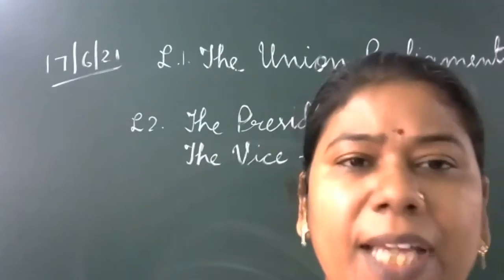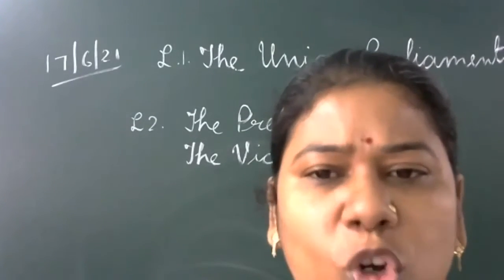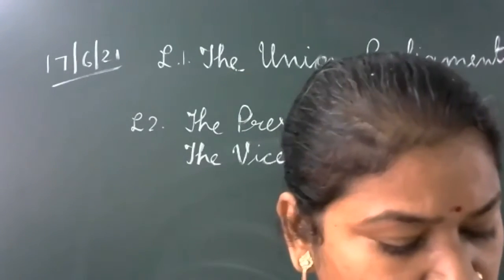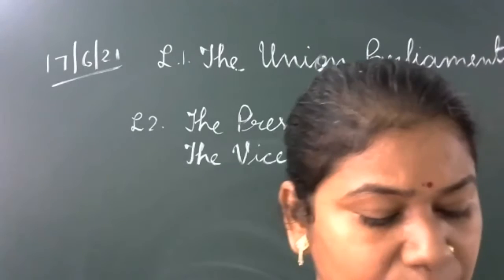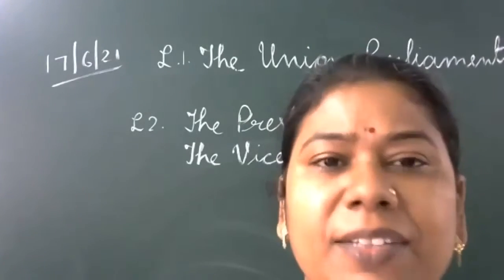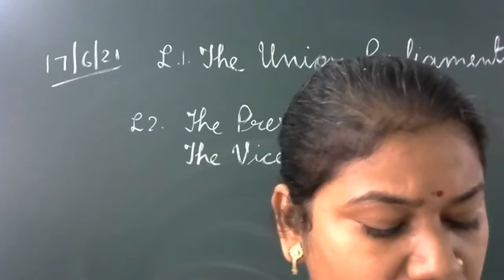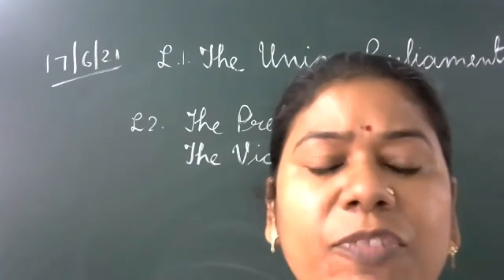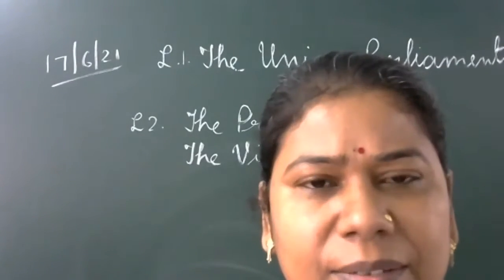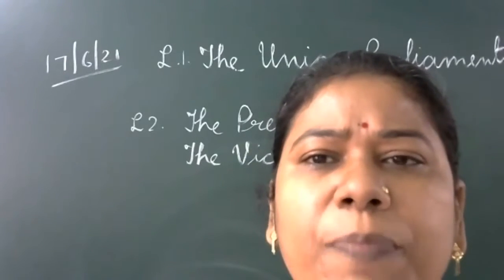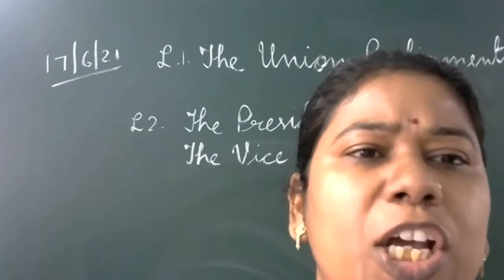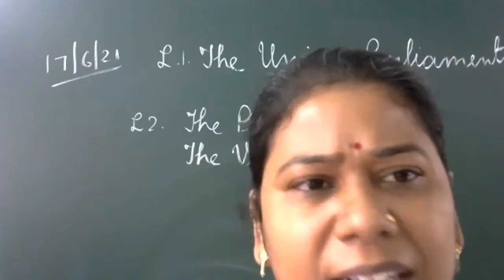In normal time, under Article 249, it is given here, Rajya Sabha may, by a resolution adopted by a 2/3 majority, make law related to the state list. So the first power shown here is that Rajya Sabha has the power to make law over the state list.